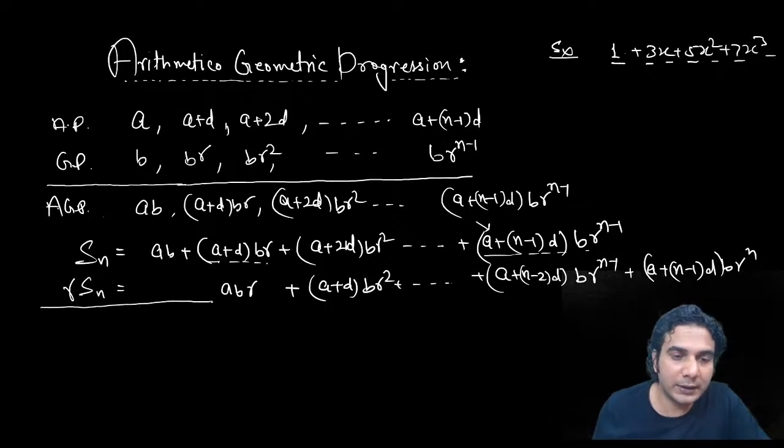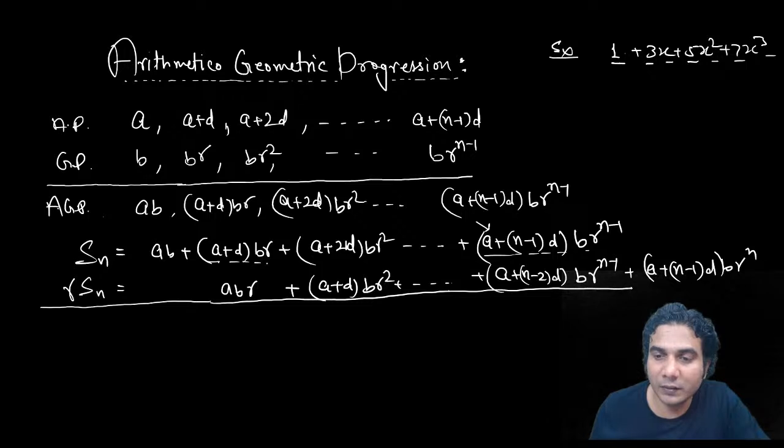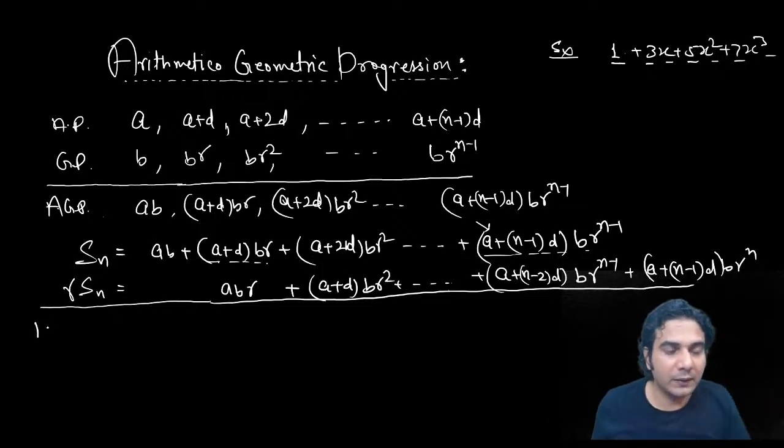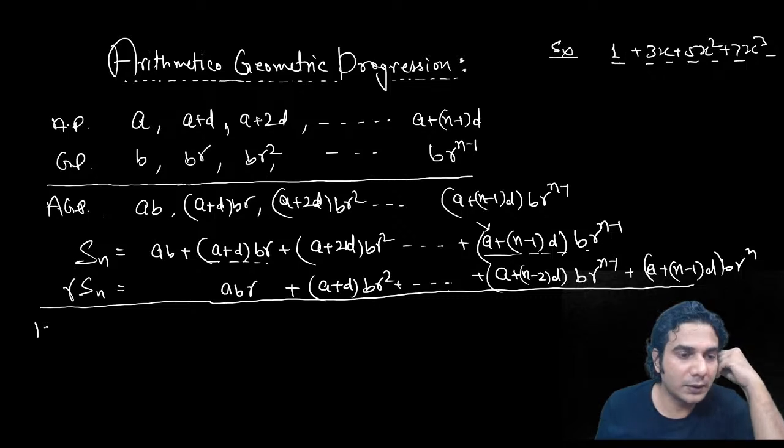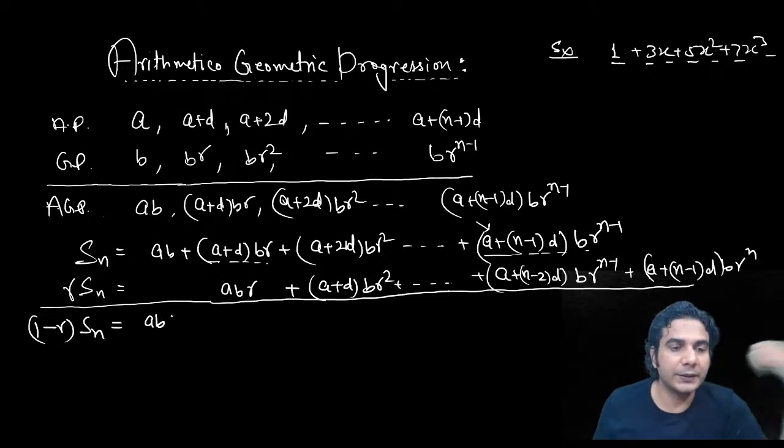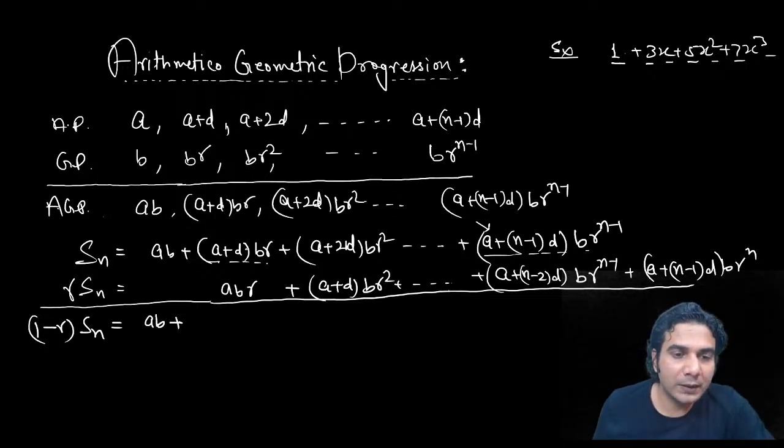Now subtract, and you can see you will get a GP, which you can add easily now. So if you subtract, it is going to be 1 minus r into Sn is equal to, all right, so it is ab plus, if you subtract, this is going to be db, abr will get cancelled, you get dbr.